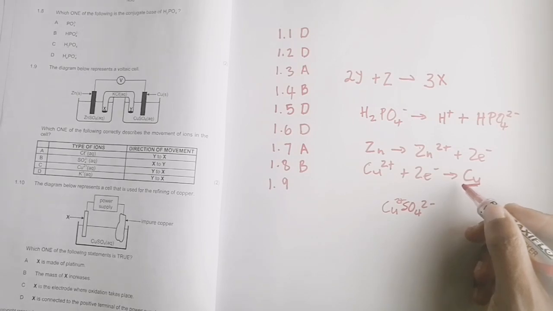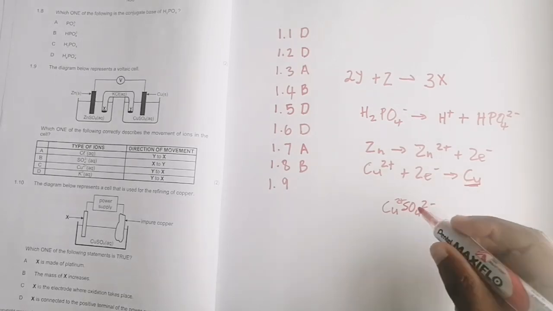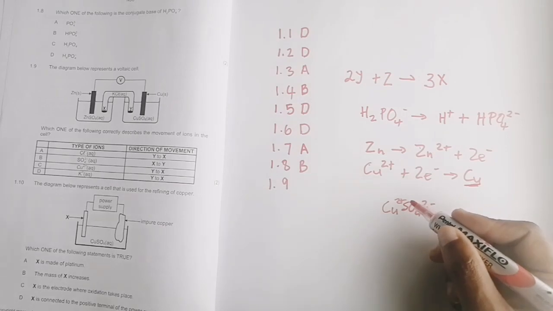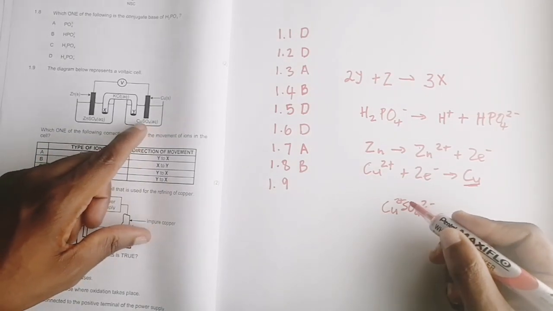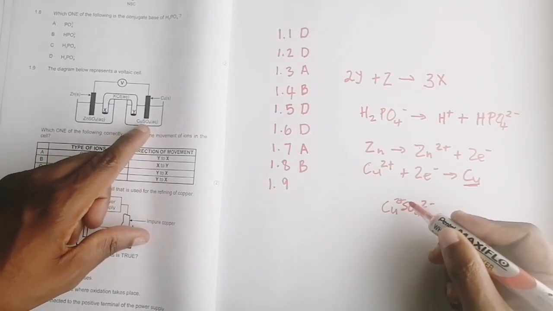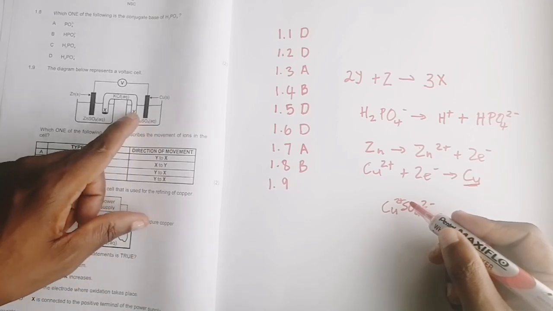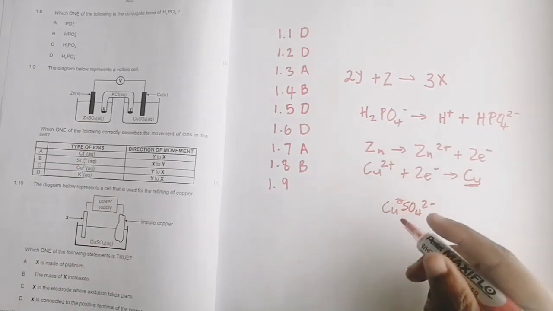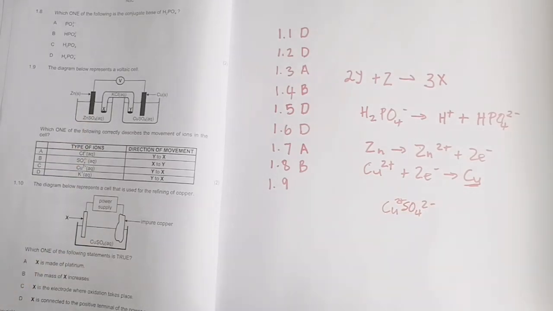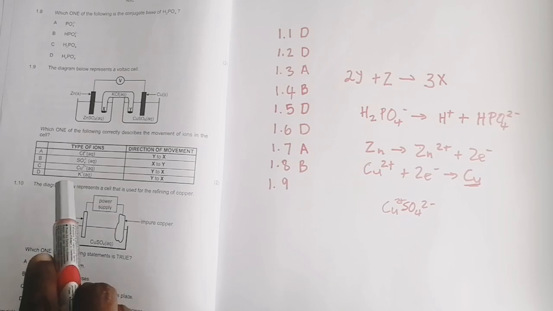Okay, because it's undergoing reduction. So in this case, what happens is you end up having an excess of sulfate ions here, and as a result, they will then go into the salt bridge from Y to actually react with the positive ions in the salt bridge. Okay, so let's see there.